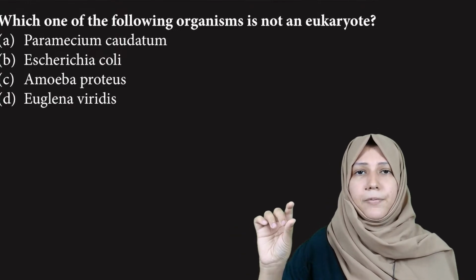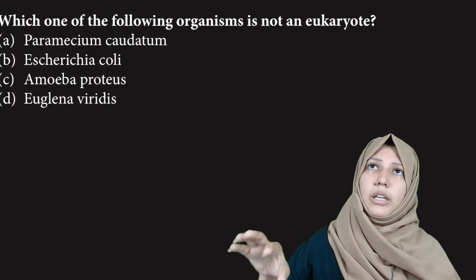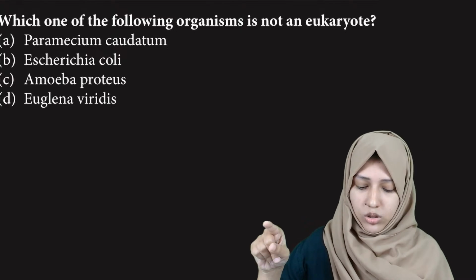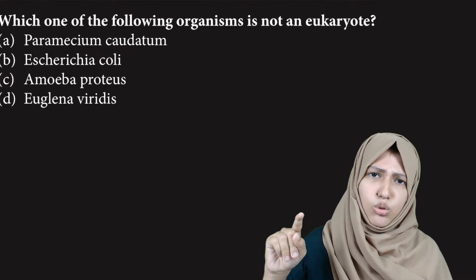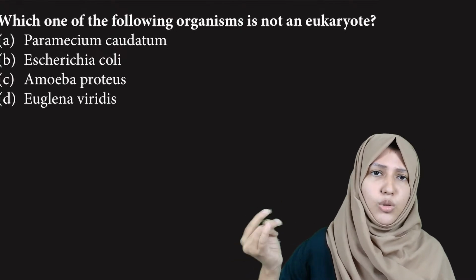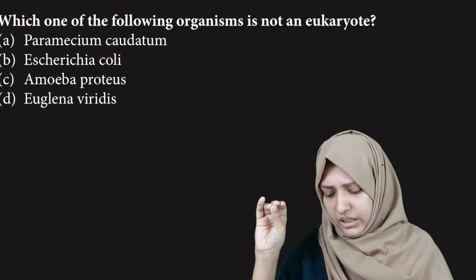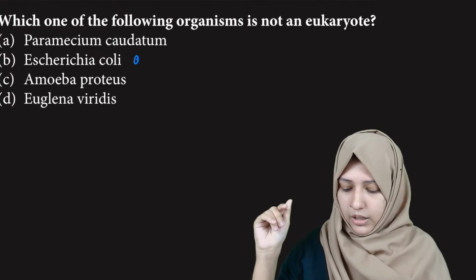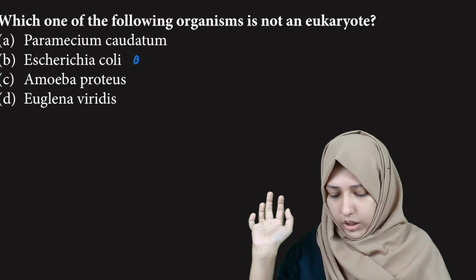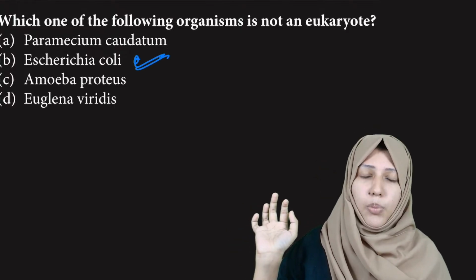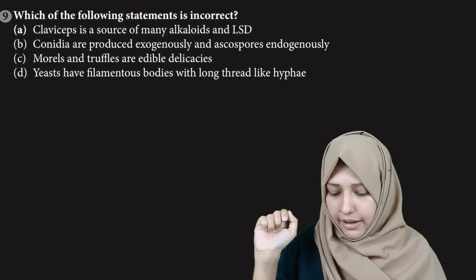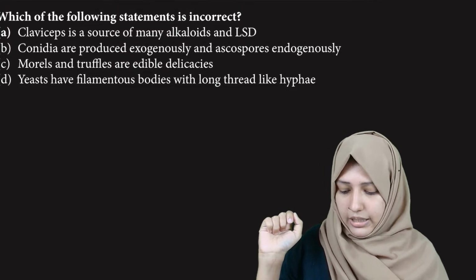Which one of the following is not a eukaryote? Eukaryote means all the other organisms except kingdom Monera. Paramecium belongs to protozoans. Escherichia coli is a bacteria. Amoeba is again protozoa. Euglena is euglenoids. So Escherichia coli is a prokaryote because it is a bacteria. Then which of the following is incorrect? Claviceps is a source of many alkaloids and LSD.